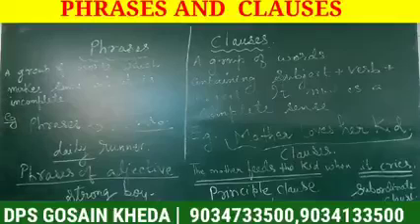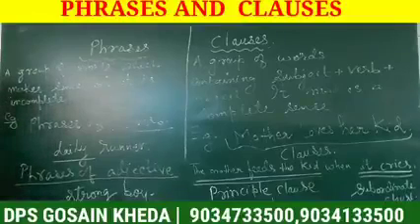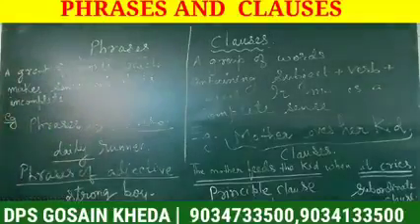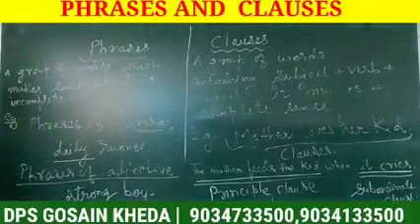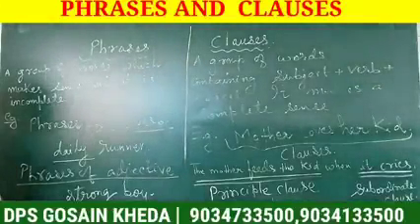Now, phrases of noun. A part of or a group of words which contains noun, like Ram plays.